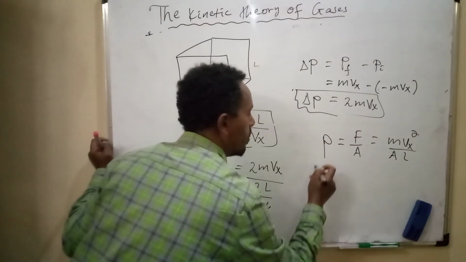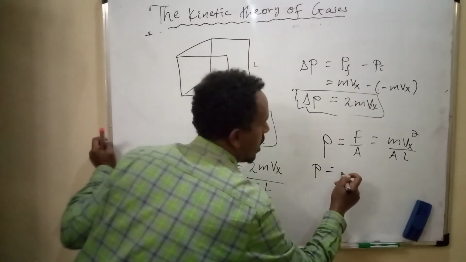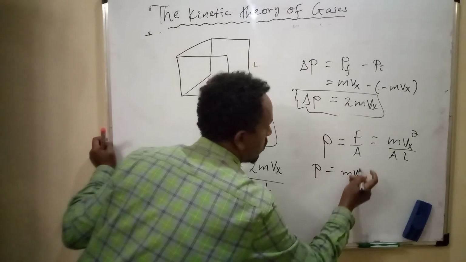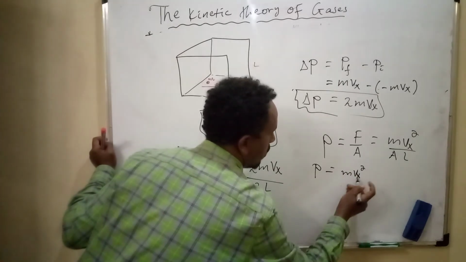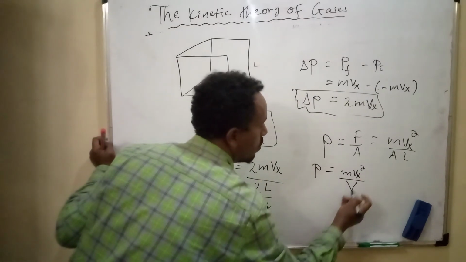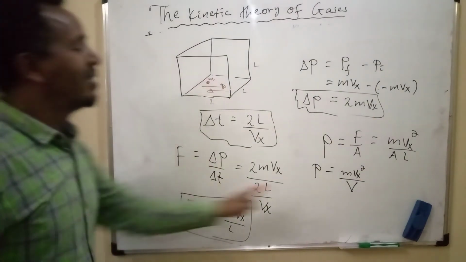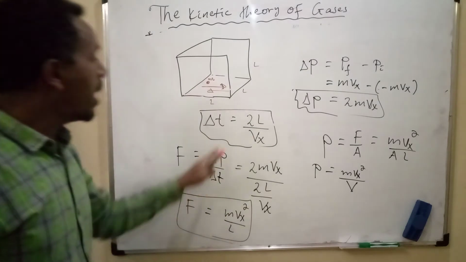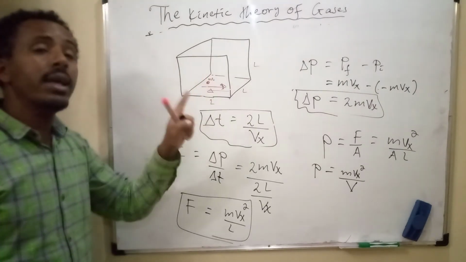So pressure is equal to mvx^2 over V. This is the pressure exerted by a single particle.